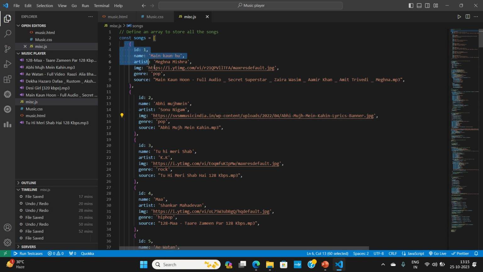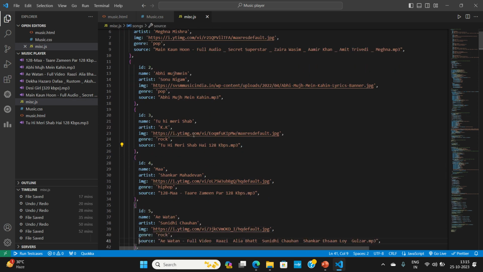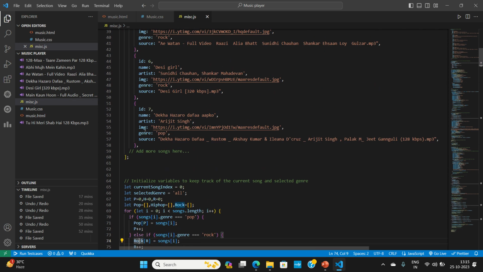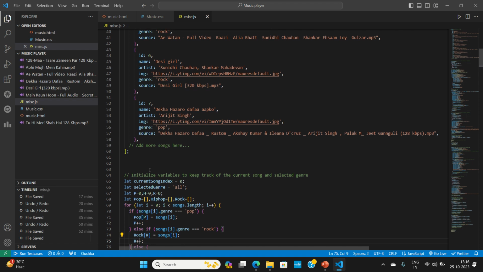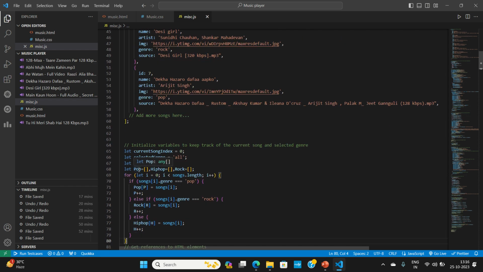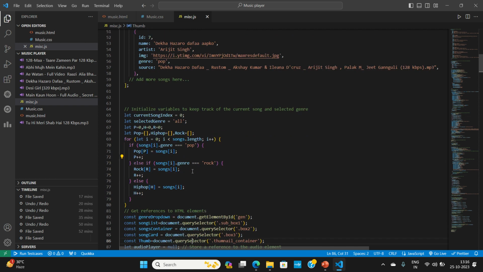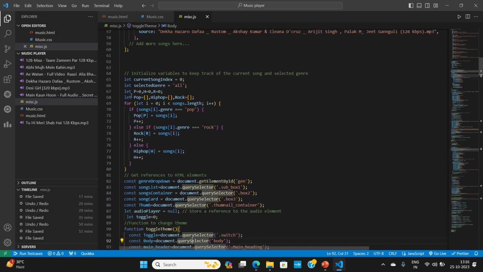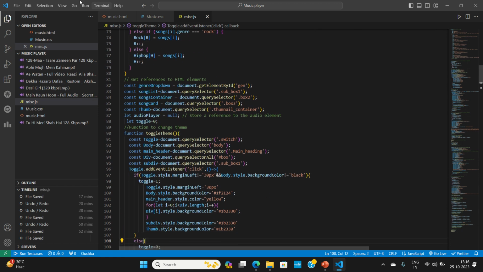Okay, so this is the array of songs. I am creating an object of songs. And so this portion is for all the songs, and you can add more songs here. Definitely you need to mention the genre and the source. This source is for the audio from where I am playing. You can add more songs here. And for particular genres, I have created different arrays for those genres. So for pop, there is a separate array, and for hip hop, there is a separate array. So this loop will identify the genre and add that particular song to the array of that particular genre. And here comes the genre dropdown.